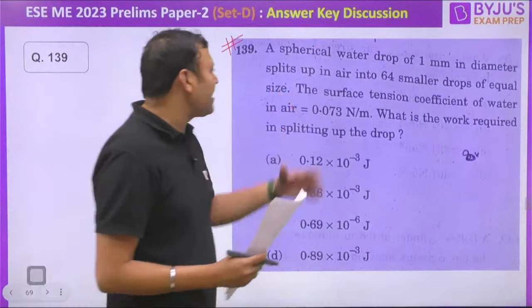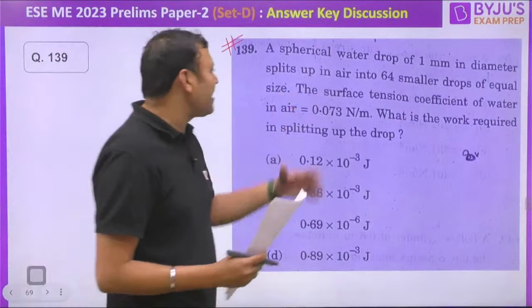So 4/3 π R³ is equal to 64 drops of 4/3 π r³. The first expression, volume will remain constant. So r is equal to R by 4. That is the relation we will be getting.